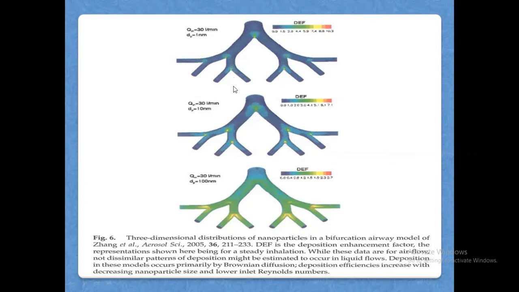This is the point, bifurcation points. Here it is 1 nanometer particle traveling here, 10 nanometer particle, similarly 100 nanometer particle. In all the cases, you see that 30 liters per minute, that is the inflow rate, is maintained. But still, the deposition of the particles varies depending on their diameter and size in the bifurcation area.